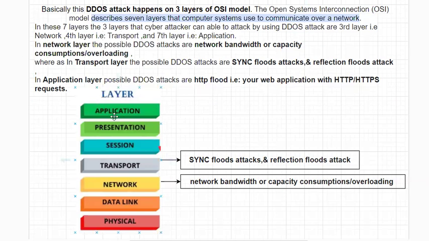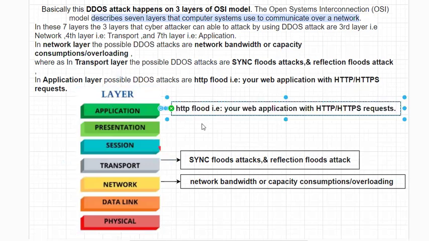At this seventh layer, that is the application layer, what are the DDoS attacks which are possible, sir? In this layer, your application access happens by using the HTTP protocol. So attackers focus on HTTP floods. That is, they'll try to access your website with HTTP or HTTPS requests.